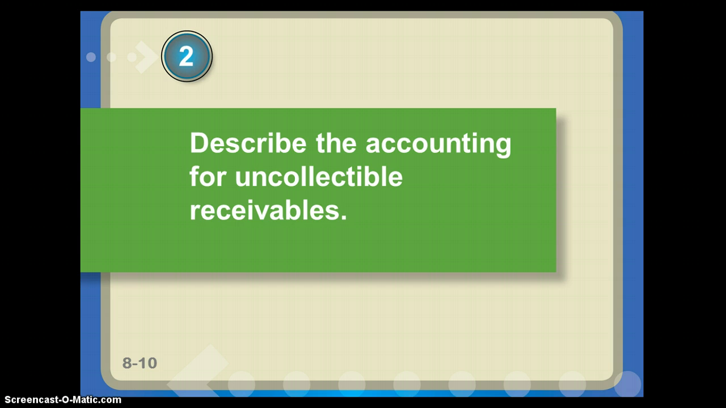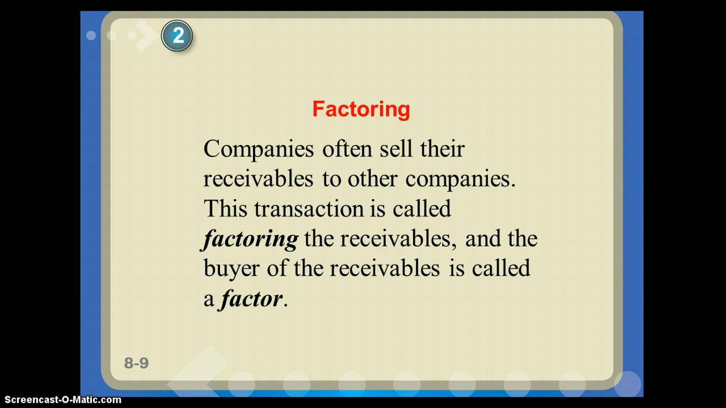Next, we're going to describe the accounting for uncollectible receivables. Not everybody pays us back. Sometimes we have to realize that we aren't getting money if we extend credit. Companies often sell their receivables to other companies. So if somebody owes us money, instead of waiting for them to pay us, we'll sell it to somebody else and get the money now. That's called factoring the receivables, and the buyer of the receivable is called a factor.